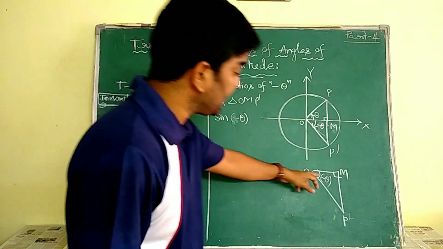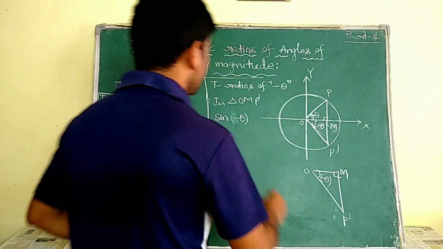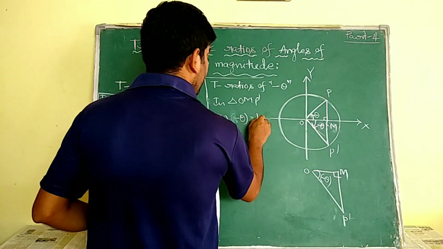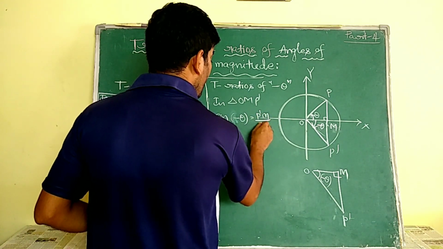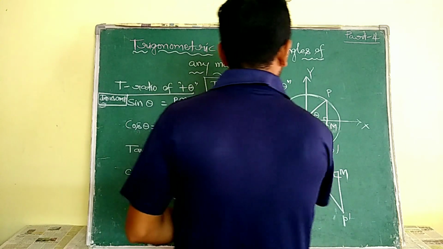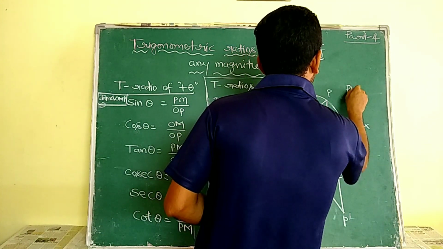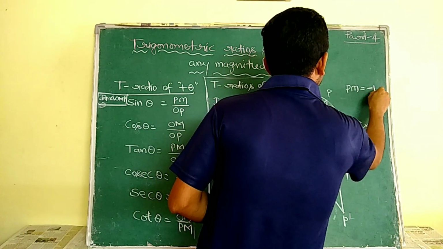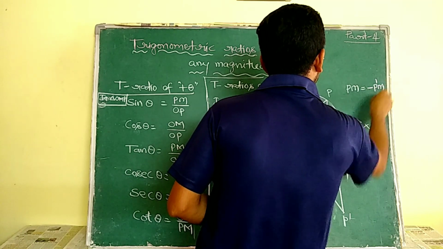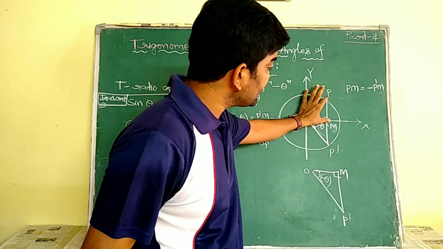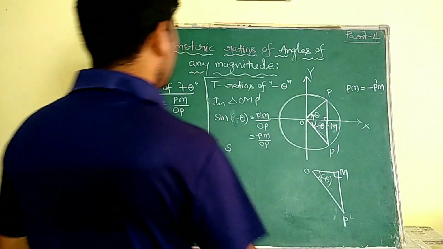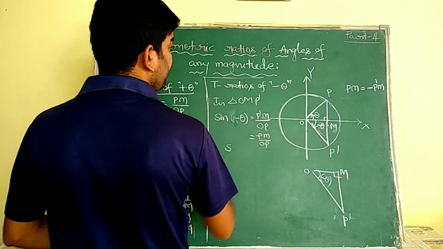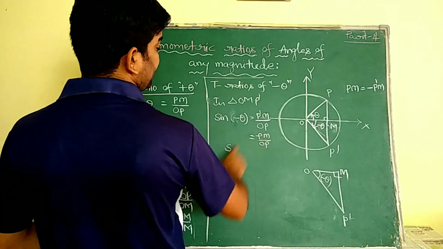Now tell me, what is sine of minus theta? Its opposite side, that is P dash M by OP. We know that PM is equal to minus P dash M regarding lengths. Let us suppose it is 5, then this becomes minus 5. So in place of P dash M, I am going to write minus PM.